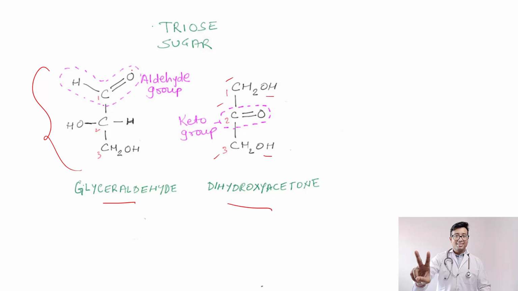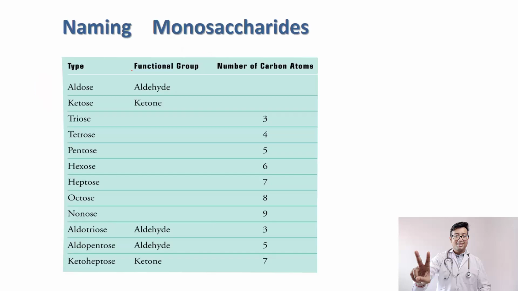Alright, so these are examples of monosaccharide triose sugar. You can see this chart is present in all textbooks, right? They can be either aldose or ketose, and depending on the number of carbon atoms: triose, tetrose, pentose, hexose, heptose, octose, nonose, and so on. Aldotriose means an aldehyde with 3 carbon atoms. Aldopentose means an aldehyde group containing 5 carbon atoms, and ketoheptose means a ketose containing 7 carbon atoms.